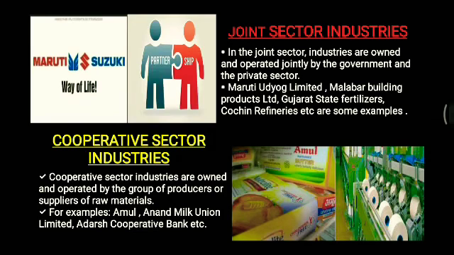Alright. Now next we have the cooperative sector industries. Now you see, children, cooperative sector industries are owned and operated by a group of producers or suppliers of raw materials. The production of the particular thing will be done in some other place. The factory will be run by a group of persons, but the suppliers of the raw materials can be different. Suppliers of the raw materials will be different, and it will come from another place. Now for example